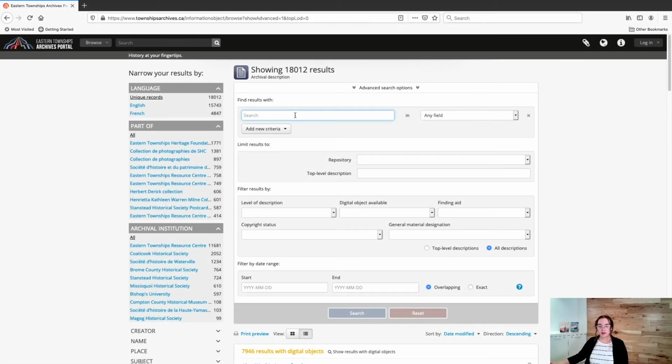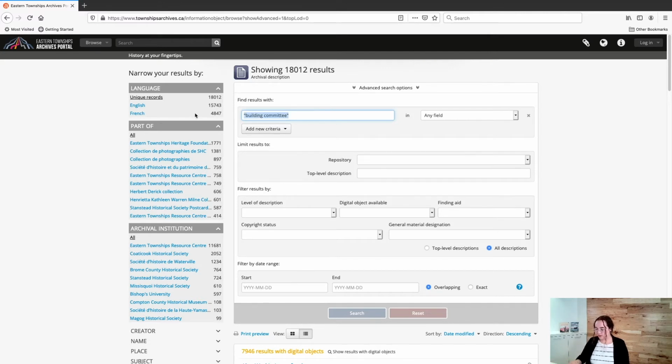Another form of Boolean searching that you can use are special characters. For example, in our basic searching tutorial, we discussed including multi-word search terms within quotation marks. So for example, building committee, we can put it in quotation marks, and this means that we'll search exactly for the words building and committee in that order, and both have to appear in the archival description.